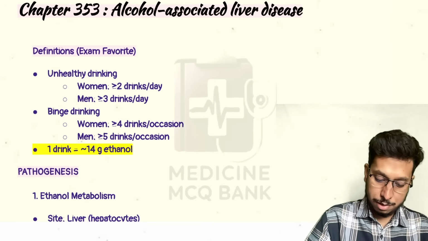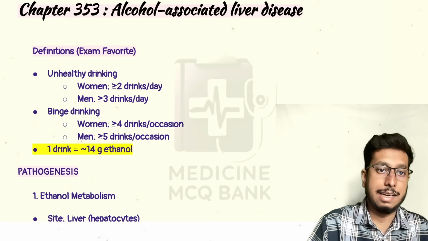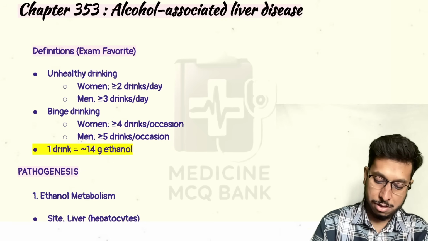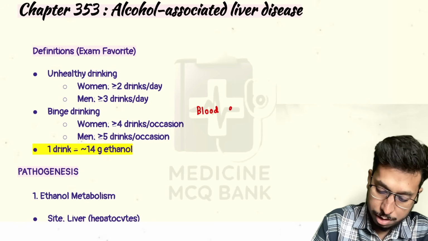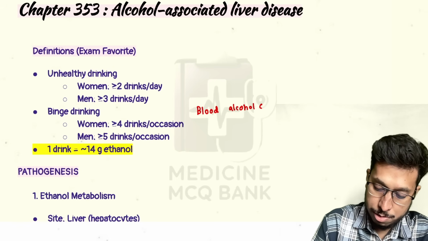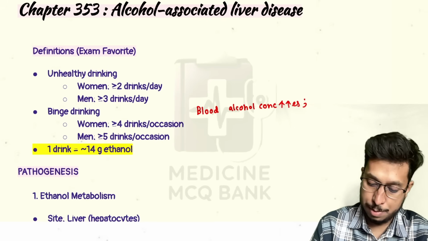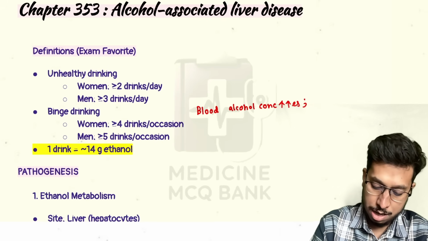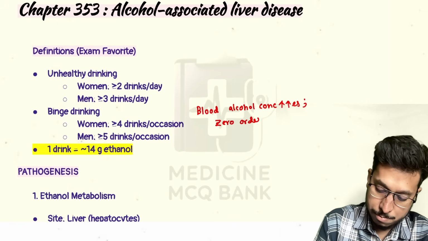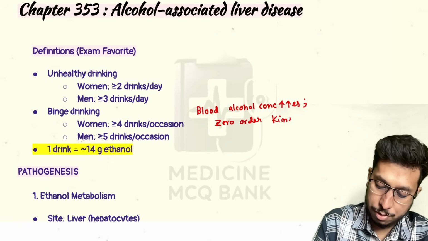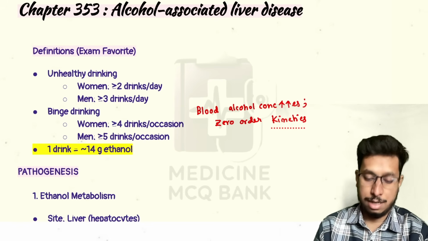Now there is another term known as binge drinking. Binge drinking is sudden excessive drinking. Why do you need to know about it? It is important because at the stage of binge drinking, blood alcohol concentration rises very rapidly, and alcohol is metabolized by zero order kinetics at high concentration, so elimination of alcohol from the body is constant.